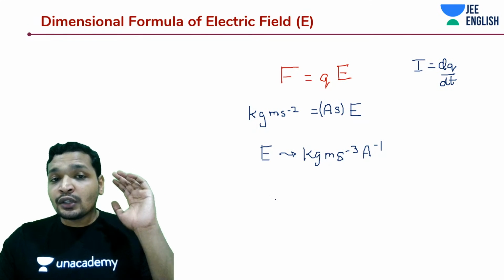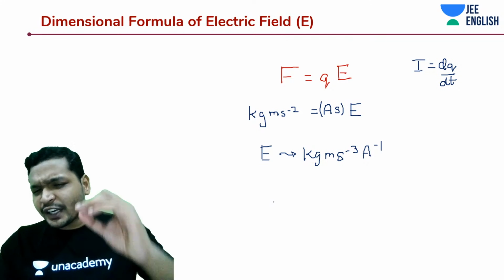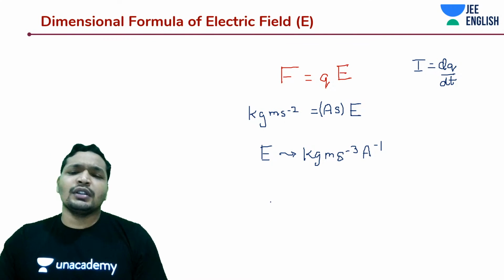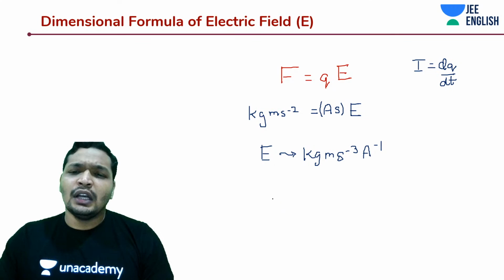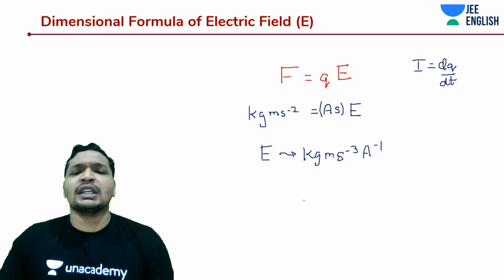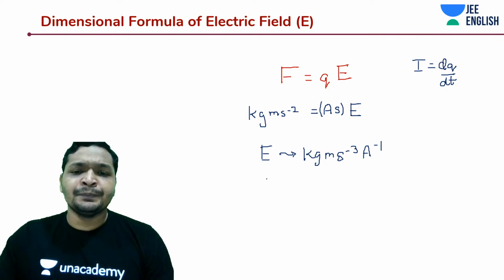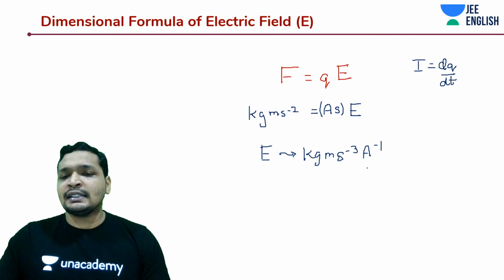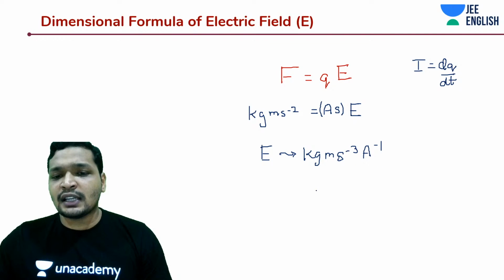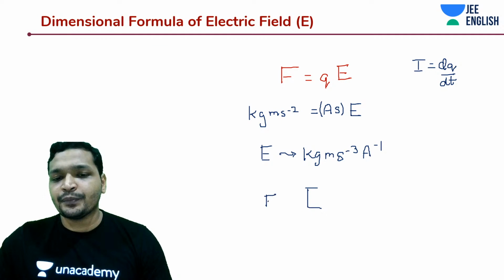If you have done it even twice, unlike the rest of the topics, everyone can do this and you can score in this. Everyone can do this kind of thing. We'll take up the problems and we'll understand. All you need to check is the dimensional consistency in your dimensional analysis based problems. Electric field, the SI unit is something like this. So let's try to express this. So what is the dimensional formula going to be?